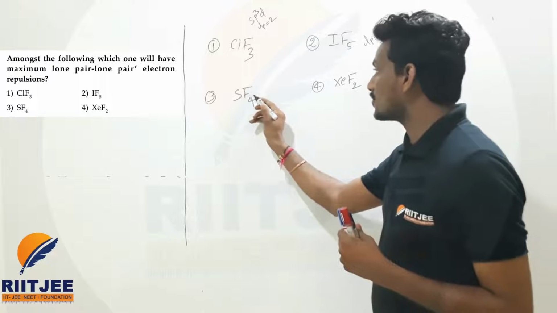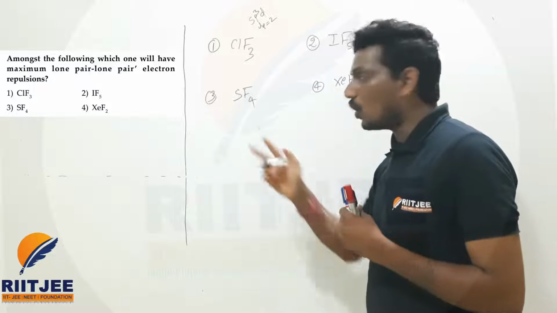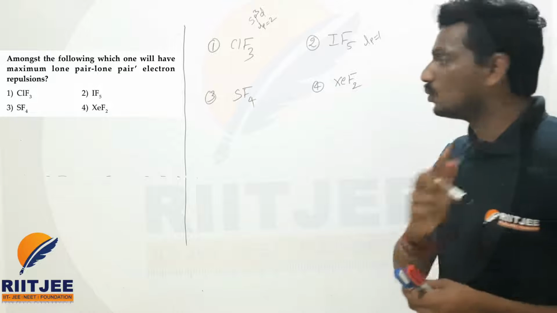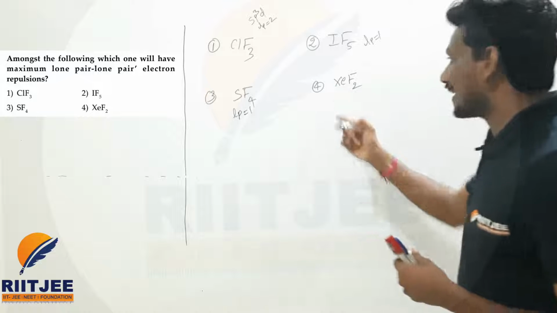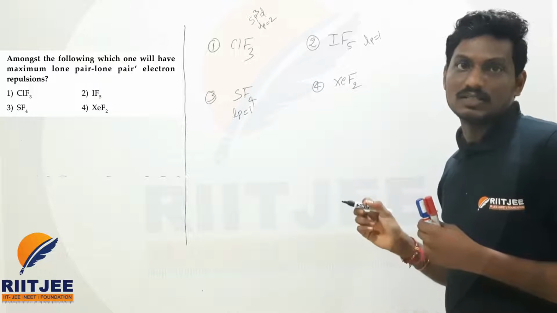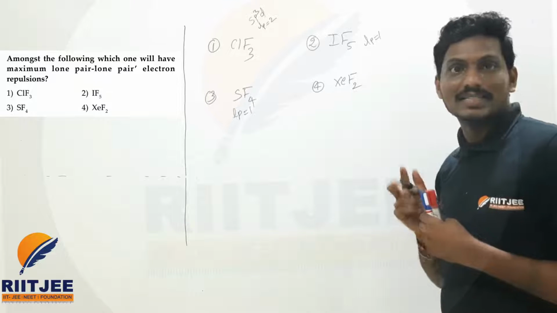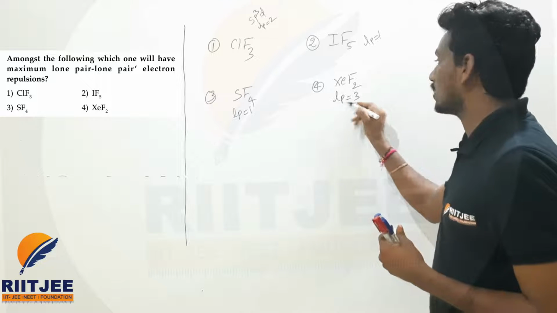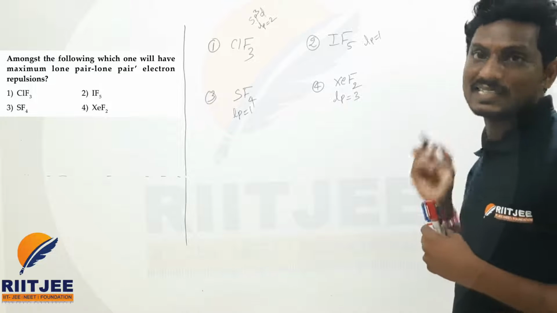Now next is SF4. Valence electrons of sulfur is 6. Out of 6, 4 are involved in the bonding. 2 electrons are left, so 2 electrons means 1 lone pair. Number of lone pairs is 1. In the case of xenon, xenon has 8 electrons in the valence shell. Out of 8, 2 are involved in bonding and 6 electrons are left. 6 means there are 3 lone pairs present. Maximum lone pair repulsion will be present in the case of XeF2.